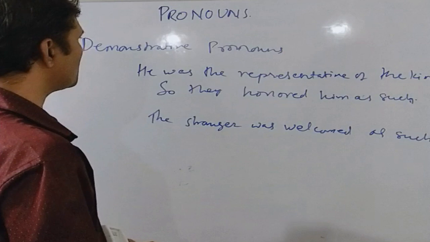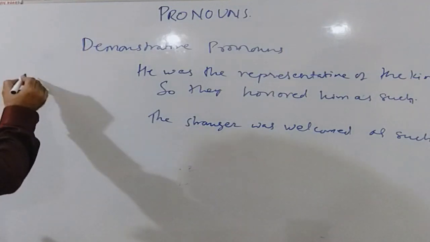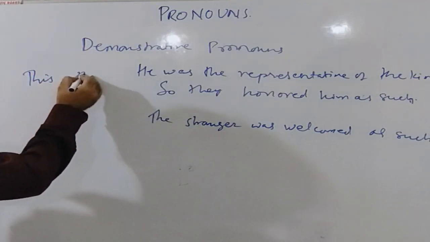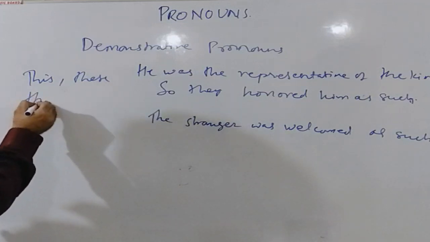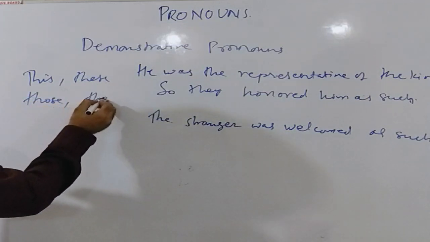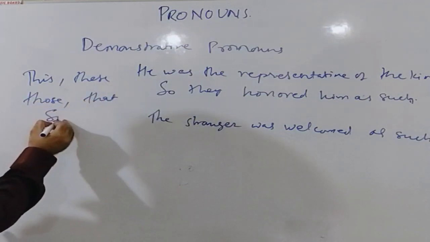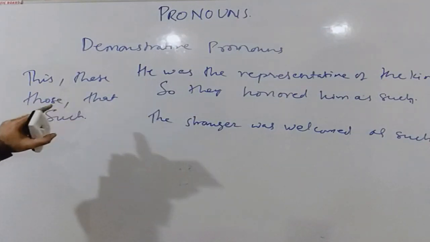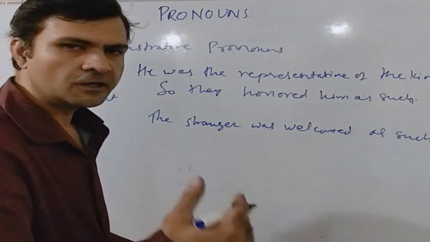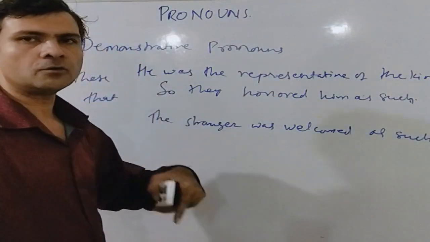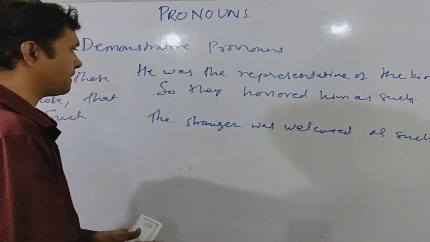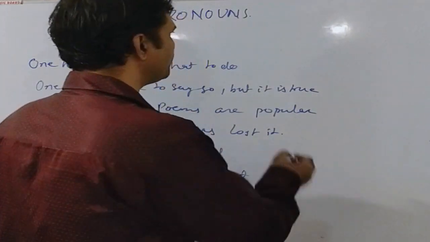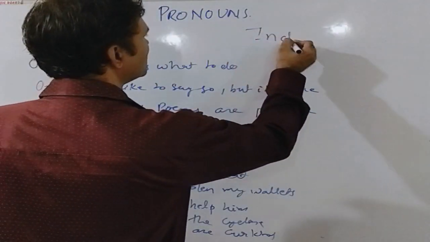So the common examples of demonstrative pronouns are this, these, those, that, such. Now in case of this and that, this is referred to the thing which is nearer, and that is referred to the thing that is farther. The fourth type of pronouns is indefinite pronouns.